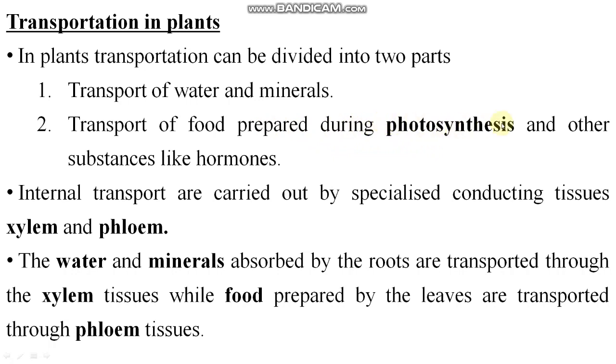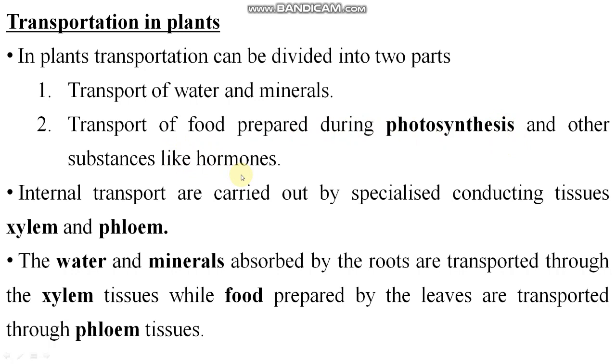We have discussed photosynthesis, right? And other substances like hormones, etc. We will study later about hormones. These are chemical substances. So internal transport is carried out by specialized conducting tissues called xylem and phloem. You people have already studied about plant tissues in your ninth class.